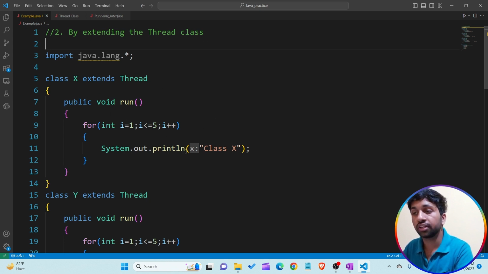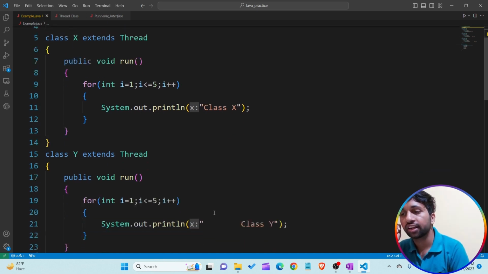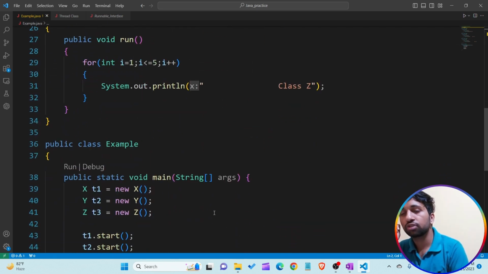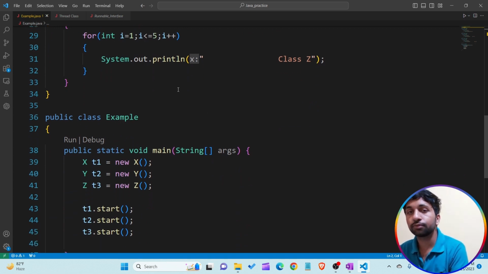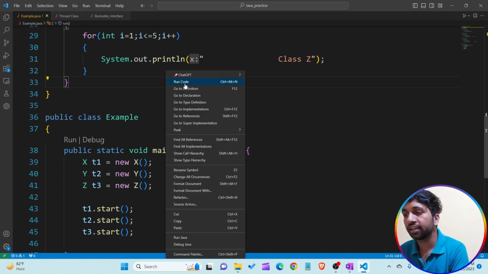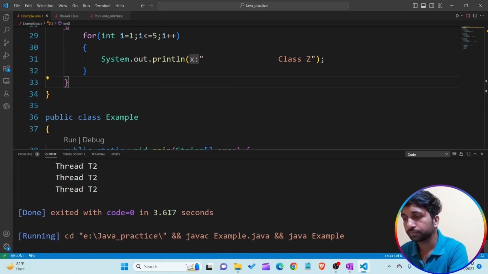You have to understand why I override the run method in our program, why I extend the Thread class, and why I create the object of a child class of the Thread class. So this is the whole concept of creating a multi-threading program by extending the Thread class. I just want to compile and run the program and let's see the output.